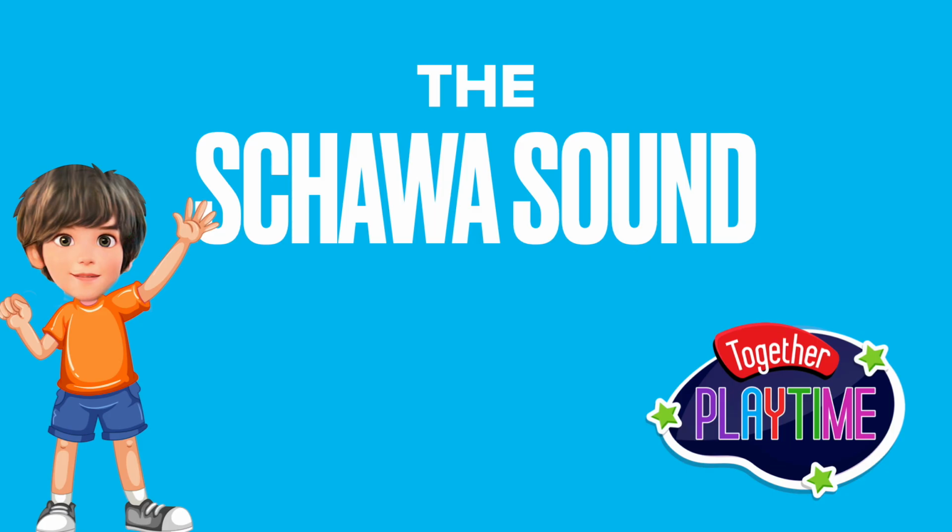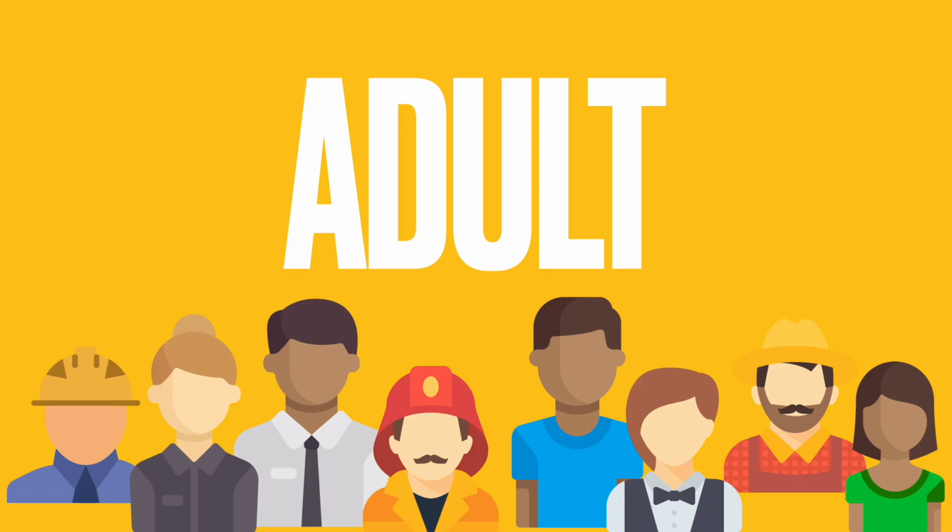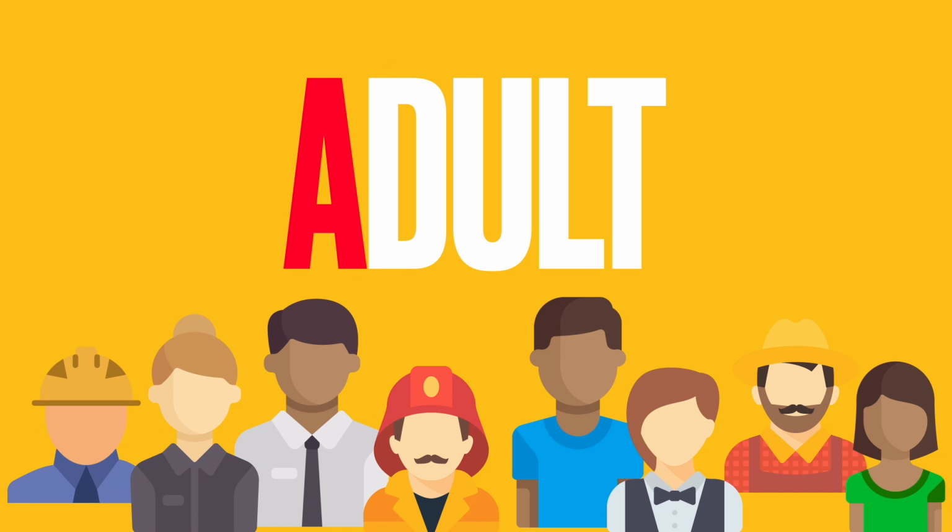Adult. The schwa sound occurs only in the unaccented or quieter syllable or syllables of a word. Listen, adult. Notice that the word adult has an accented or louder syllable at the end of the word. The schwa sound only occurs in the unaccented or quieter syllable at the beginning of the word. The letter A in the word adult makes the schwa sound.